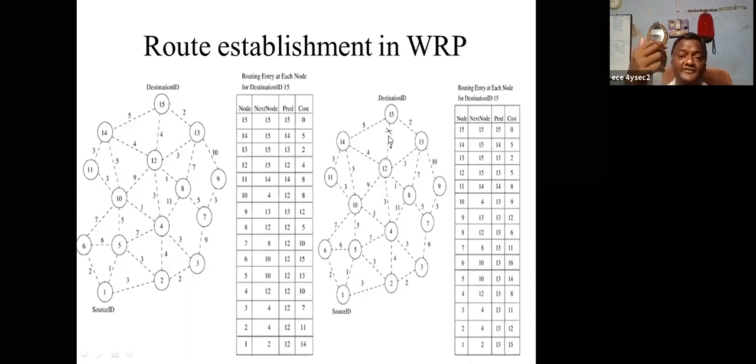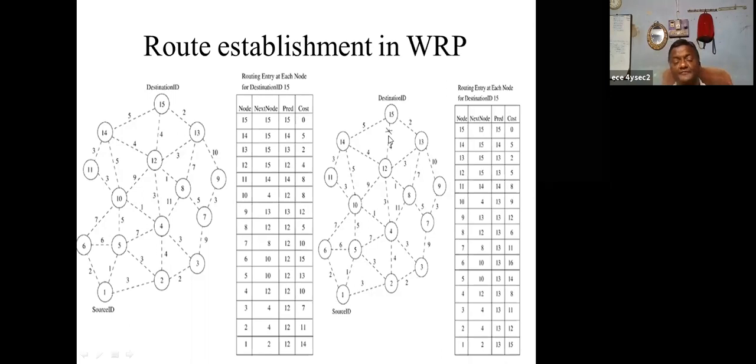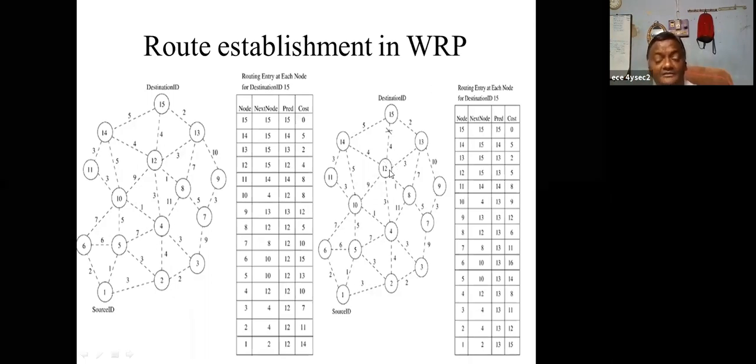If the upcoming updated information sequence number is 25, then it should be accepted. Infinite is the ultimate, maximum number, so there is no number greater than that. So if a break takes place, then the cost immediately reaches infinite. Then immediately 12.